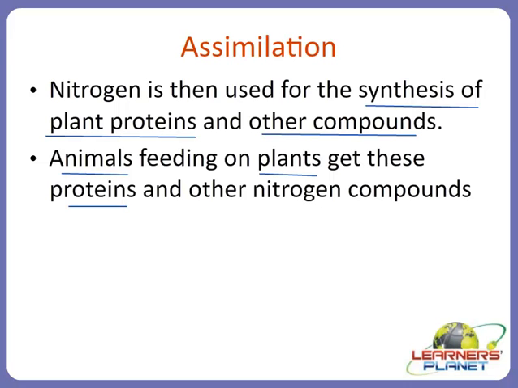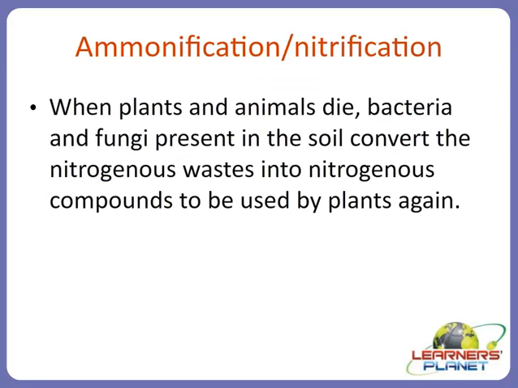So now this process in which the absorbed form of nitrogen is used up for the synthesis of complex substances which are important for plants and animals is actually known as assimilation. Now, after the assimilation, what will happen? After assimilation, there will be the next steps taking place: ammonification and nitrification. All these are taking place in the soil.